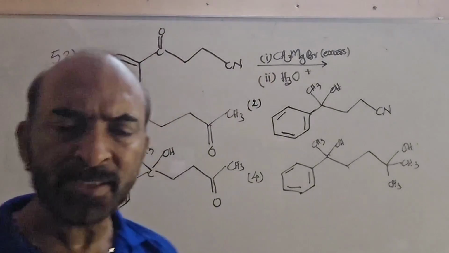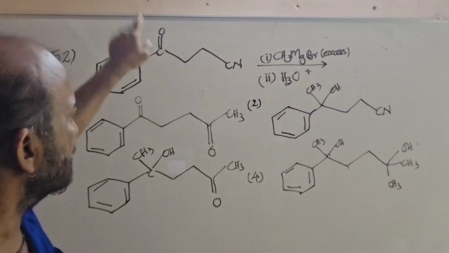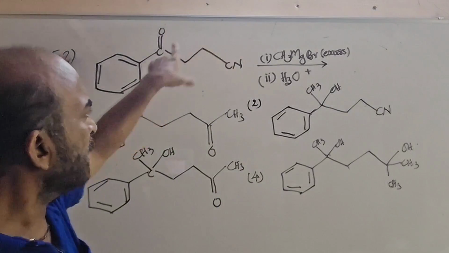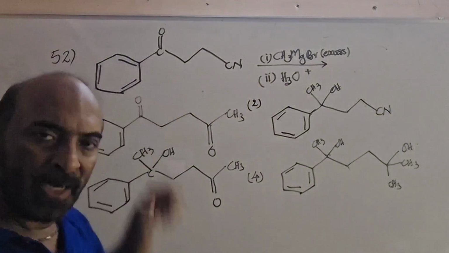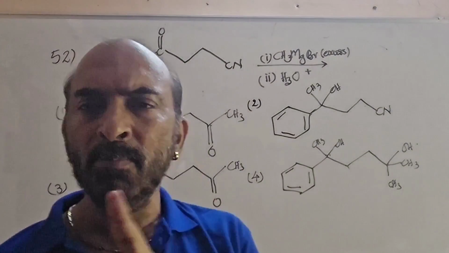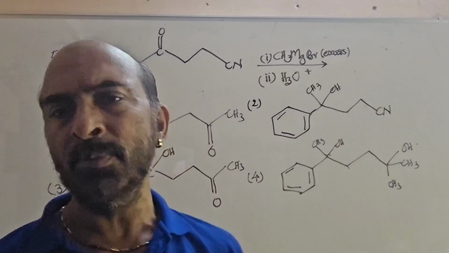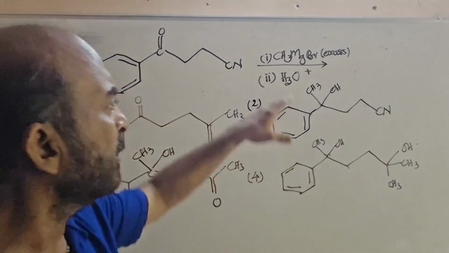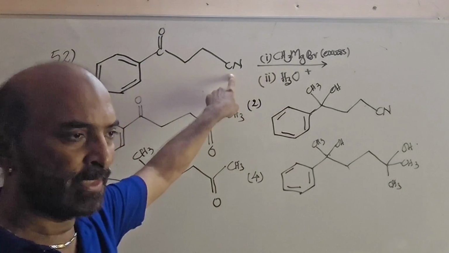The subsequent acidic hydrolysis removes MgBr and gives an alcohol group here. But since methyl magnesium bromide is in excess, we know the nitrile group also reacts with the Grignard reagent.